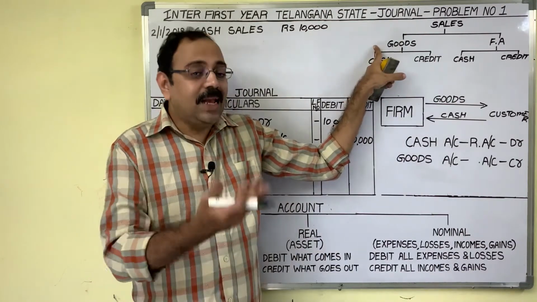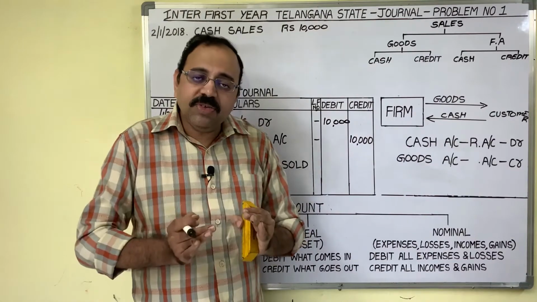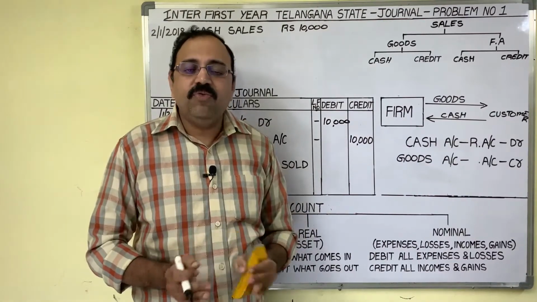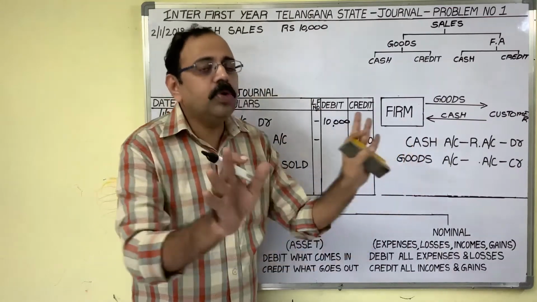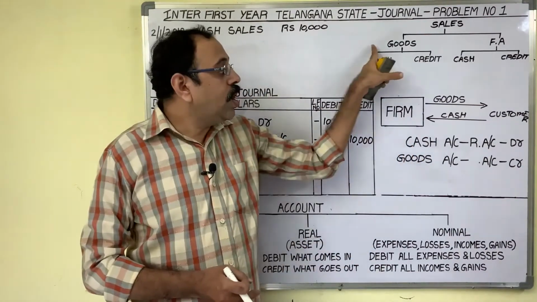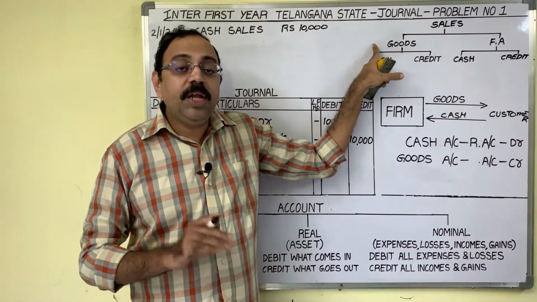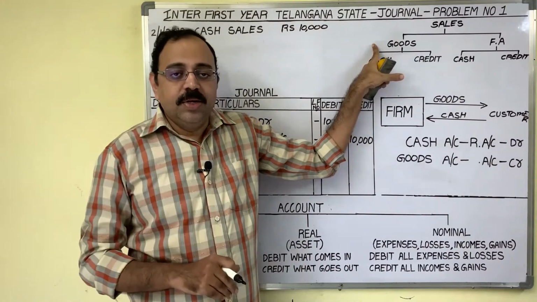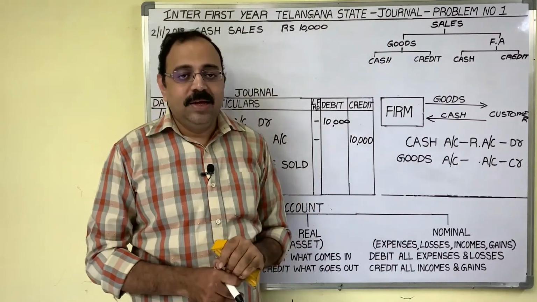Goods are a selling item, no. We don't keep that item with us for a long period. So within 3 months, within 10 days, we are going to dispose of that item. Goods are not used for a long period. Here long period means more than 1 year. So goods come under current asset.